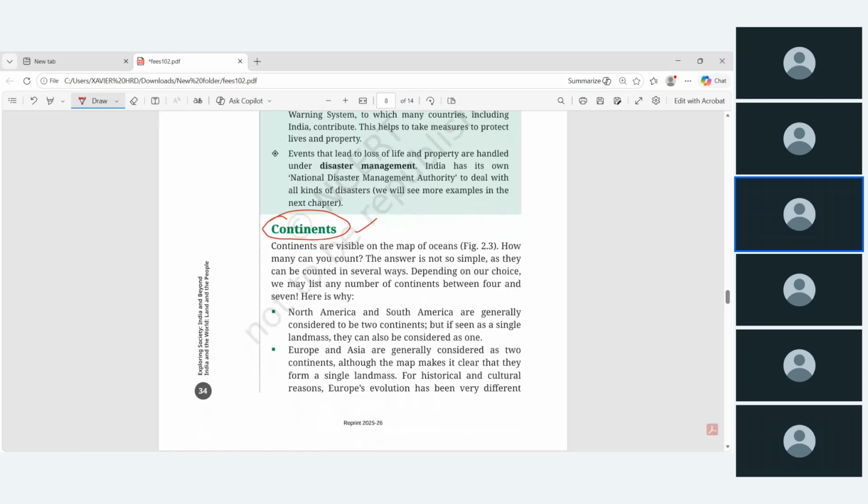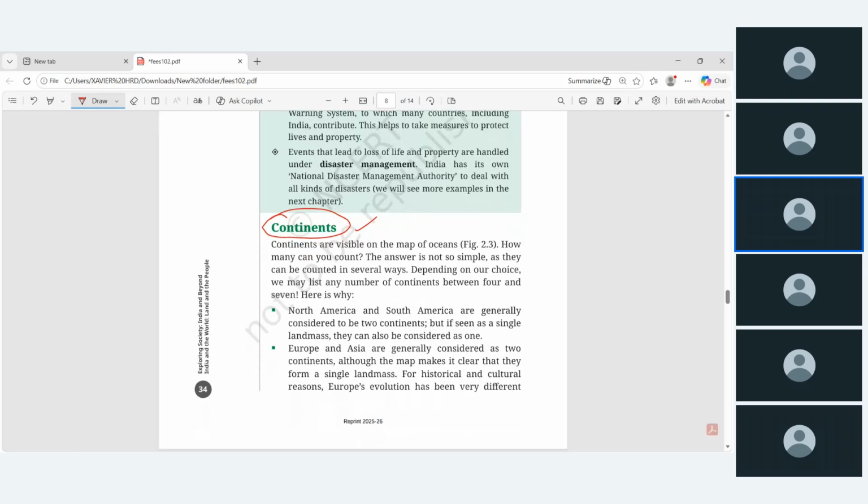இதுல என்ன கன்ஃபியூஸ் வரும்னா, sometimes people used to call there are 5 continents, 4 continents, 6 or 7 continents. So these lists of continents are for our choice only. This is what they have very clearly mentioned. How many continents can you count? The answer is not so simple, as they can be counted in several ways. Depending on our choice, we may list any number of continents between 4 and 7.